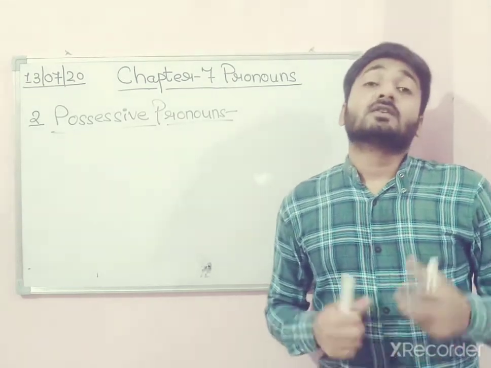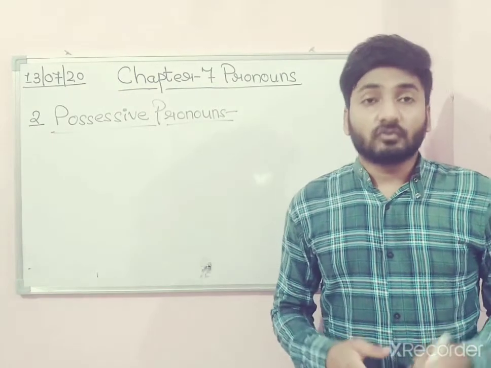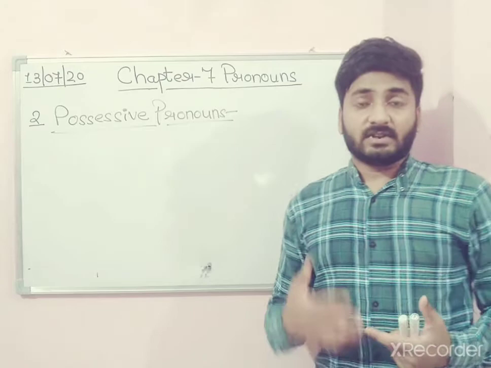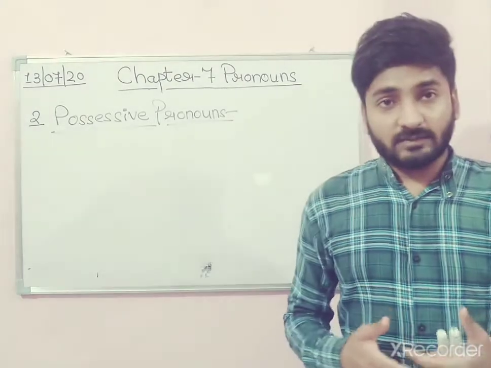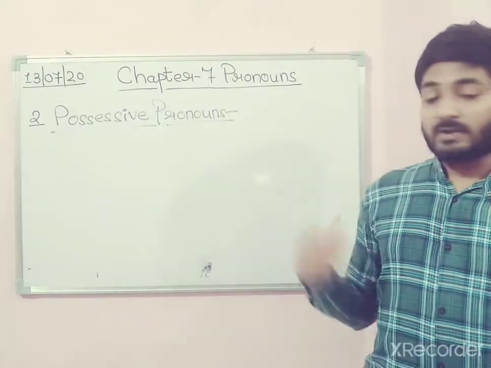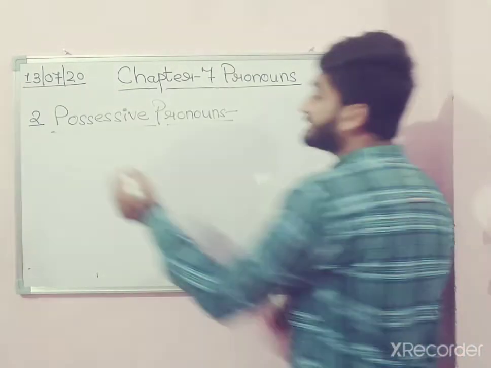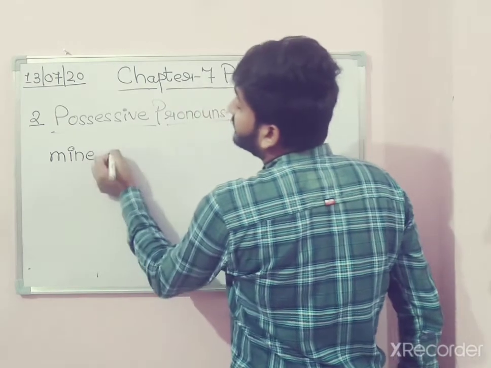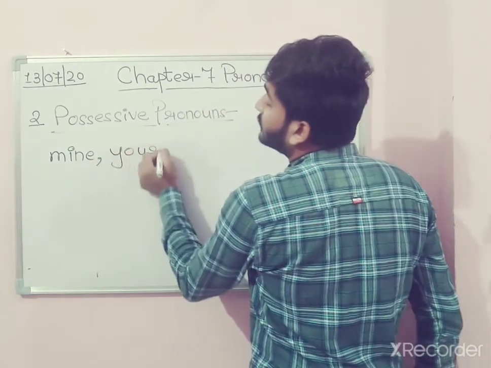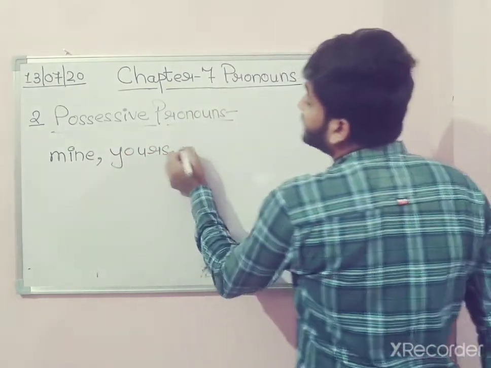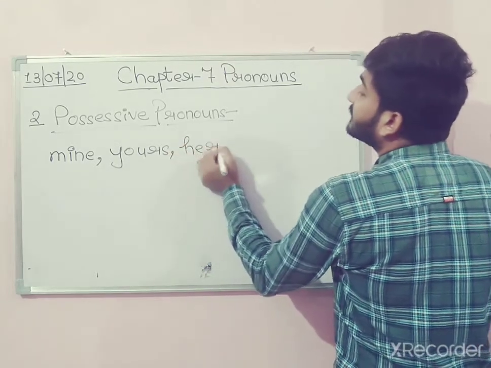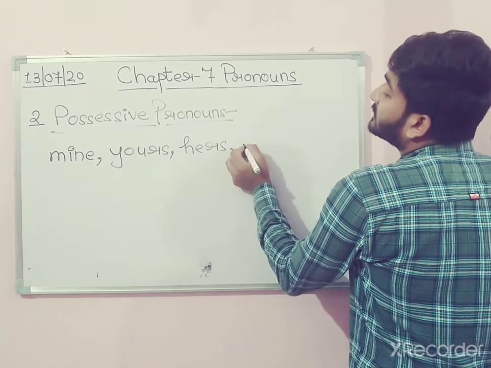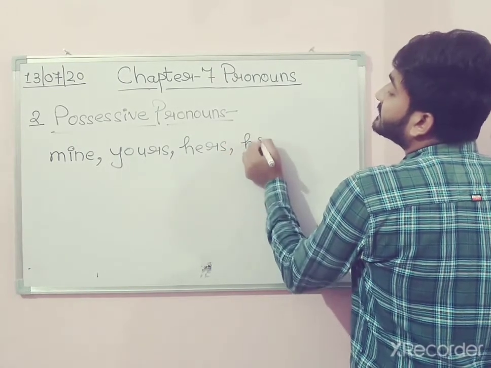These all are called possessive pronouns to show our possession और अपना हक जताने के लिए कि ये मेरा है. Okay, for that we use possessive pronouns. As I have told you the examples: that pen is mine, this book is yours, and this pen is his.